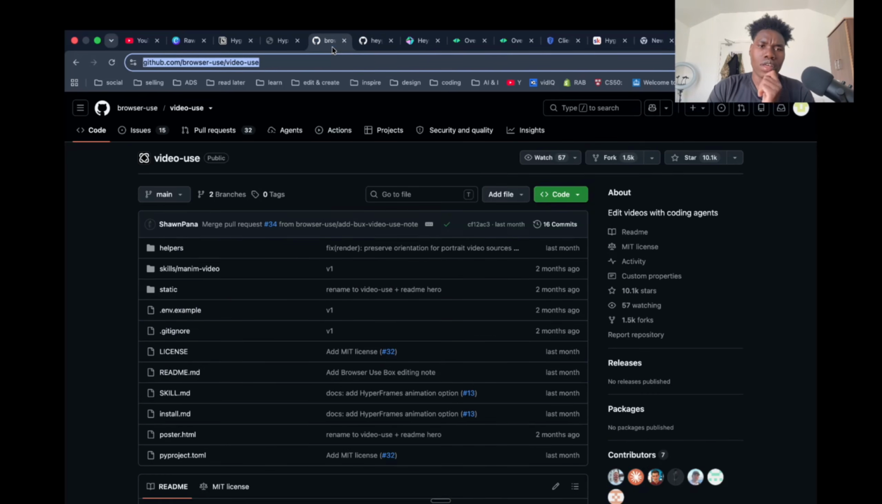And then we have VideoUse. VideoUse, this will take your raw footage. If you recorded the video yourself, it's going to cut the pauses and ums, and then we're going to hand the video to HyperFrame to add the motion graphic.